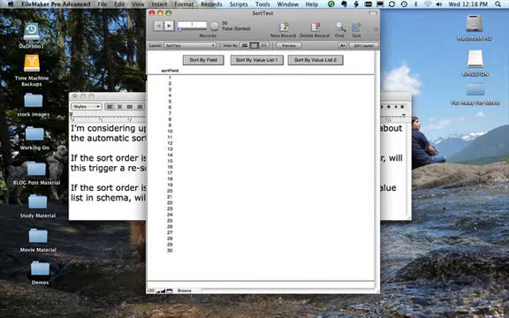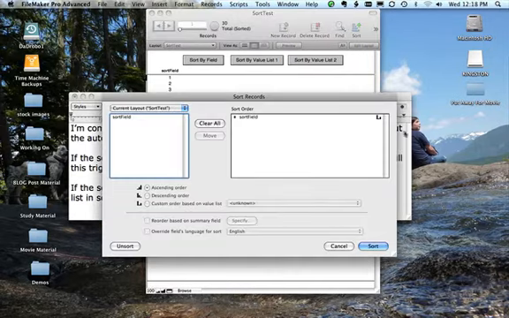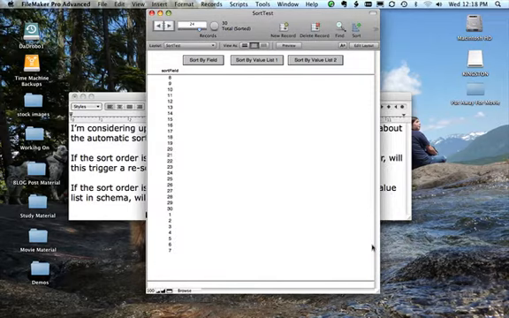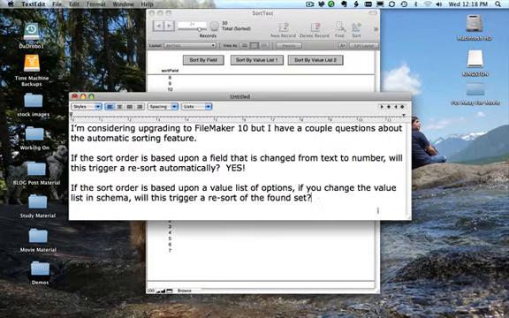But it didn't. And just to prove the point, let's do a manual sort again on that value list. You can see the value list sorting did work, but it wasn't automatic, it wasn't dynamic. So our answer is: if the sort order is based on a value list of options, and you change the value list in schema, will this trigger a resort of the found set automatically? The answer to that is no.